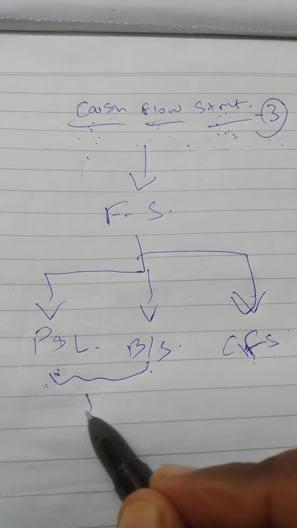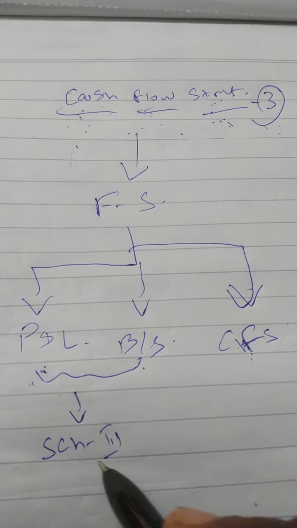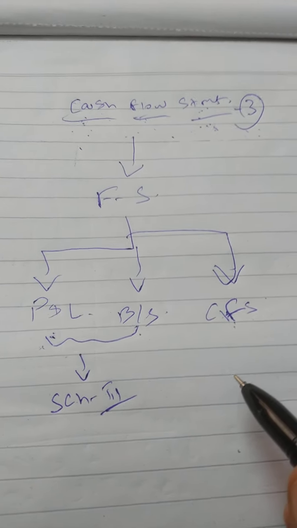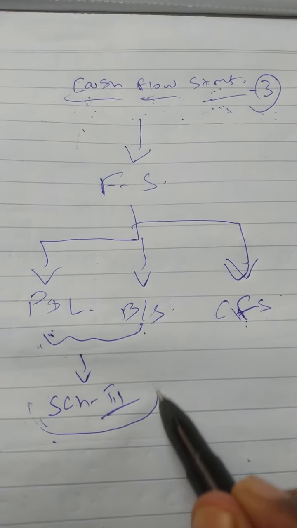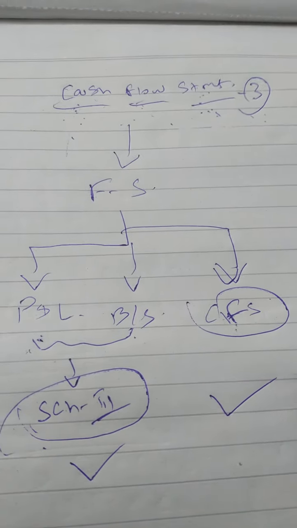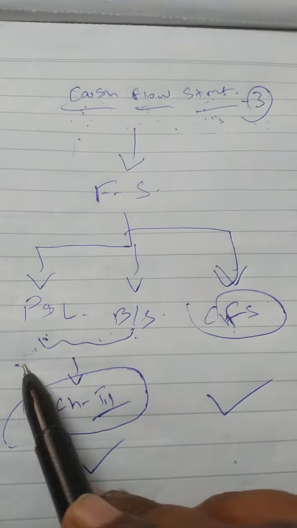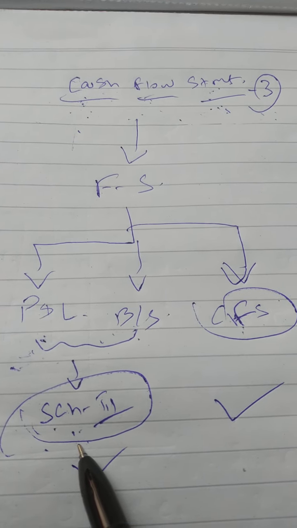This P&L and balance sheet should be prepared under Schedule 3 of the Companies Act, that we will discuss in a separate topic. This is also important for examination. Preparation of financial statement under Schedule 3, you have a separate topic.